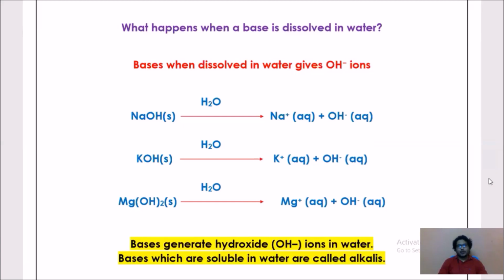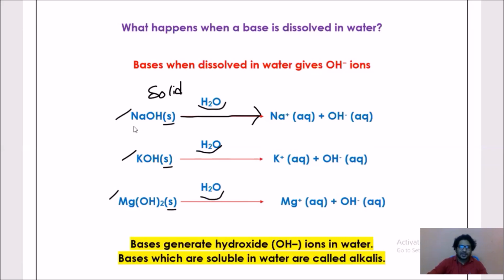NaOH stands for sodium hydroxide. Here you can observe there is the representation S. S stands for solid. I told you in the previous lecture, all these bases are obtained in the form of solids, so you have to represent S. When bases are added to water, H2O, they automatically split into ions.